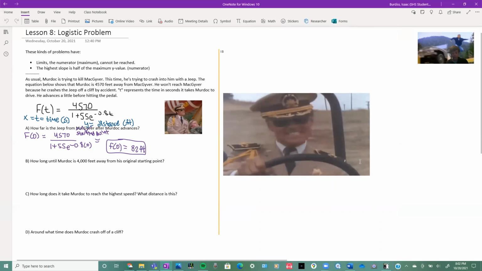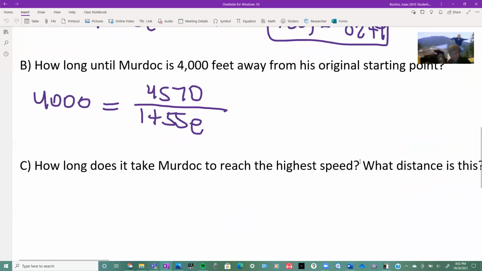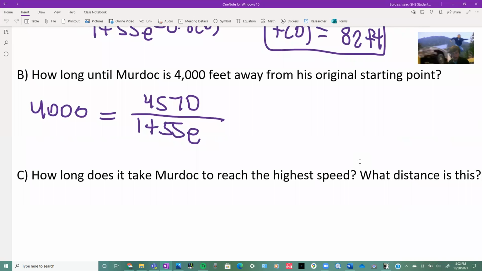Okay, good. How long until Murdoch is 4,000 feet away from his original starting point? This time we're given the output, and remember that's what we did in the last video. So we don't plug in 4,000 for t, we plug in 4,000 for f of t. So we are going to do this. Let me just zoom this in so you can see better what I'm doing. And that was E.